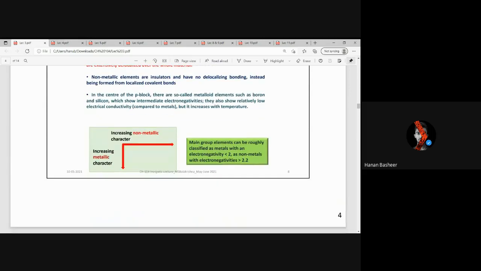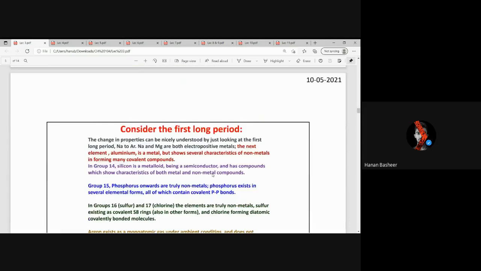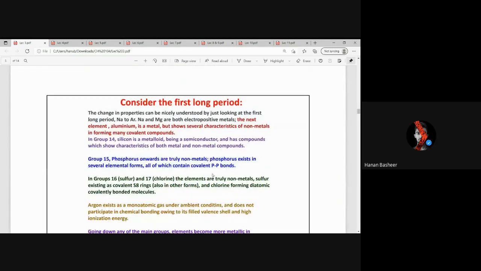This is an important classification based on the electronegativity of an element: if it is less than 2, it is classified as a metal, whereas if it is greater than 2.2, it is a non-metal, and the intermediates are the intermediate elements, what we say, silicon.